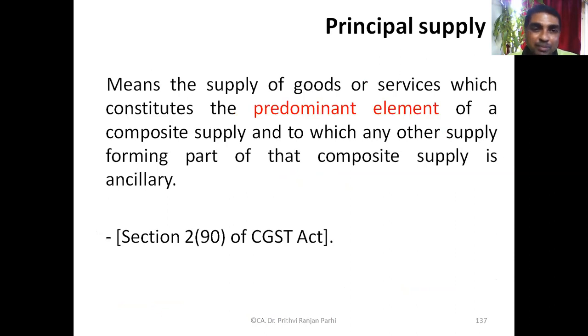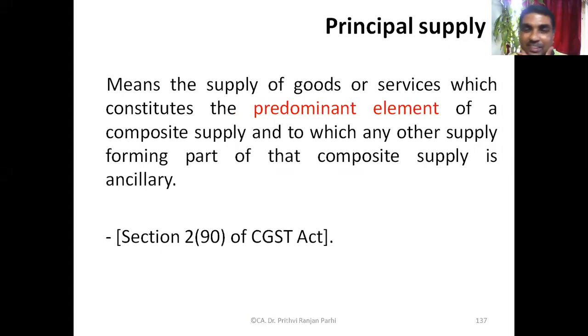Now, what is this principal supply? It means the supply of goods or services which constitutes the predominant element of the composite supply. In the entire supply, we'll see which supply constitutes the predominant element. For example, we took the example of laptop plus bag, laptop plus backpack. The laptop is the predominant element. Or printer and cartridge: the predominant element in the supply is the printer, not the cartridge. So the printer is the principal supply.